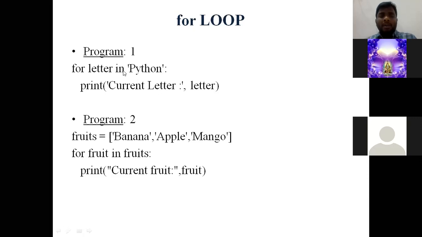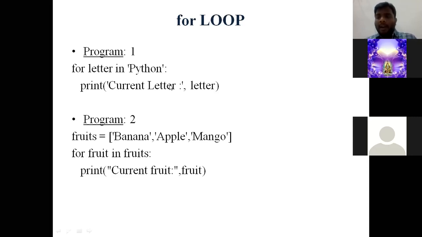So for is a keyword, letter is a variable, in is an operator, and Python is the sequence. Colon. Next, after pressing the enter button, there will be an indentation space automatically available. Next, print, print current letter.